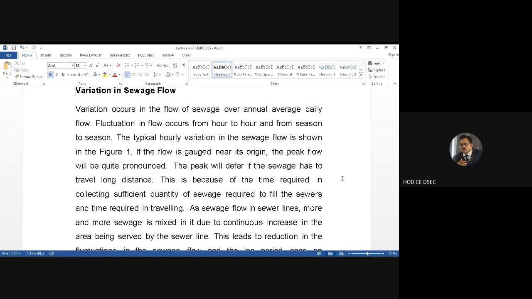And then the infiltration part has to be taken care of, in addition to the accounted domestic water supply in our premises, in the industries, for the end users. So that infiltration, suppose the rainwater infiltrates into the ground, as well as the groundwater infiltrates into the sewer through leakage, that has to be taken care of in the addition part.